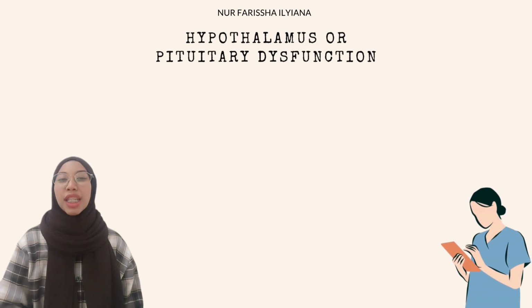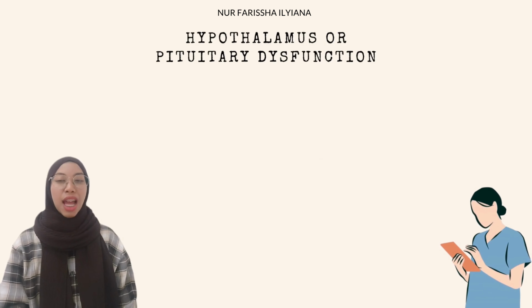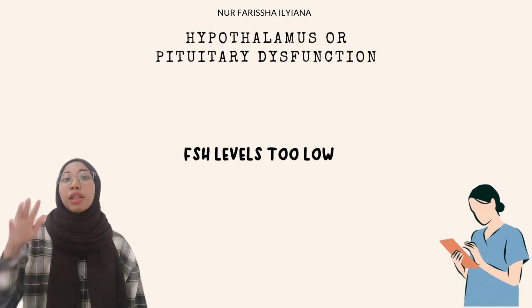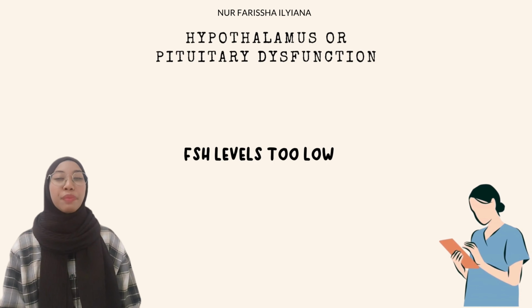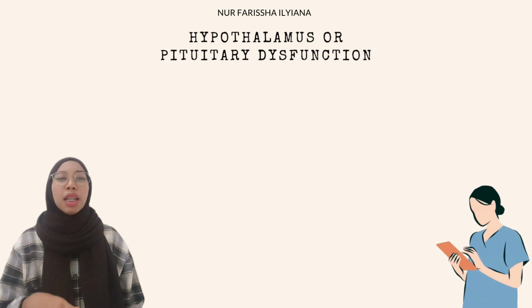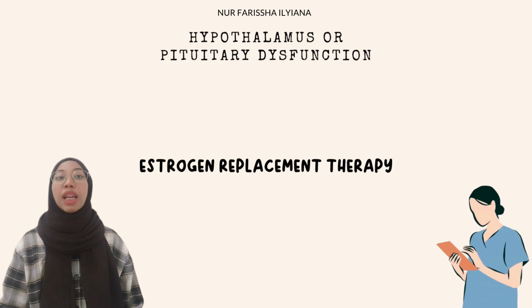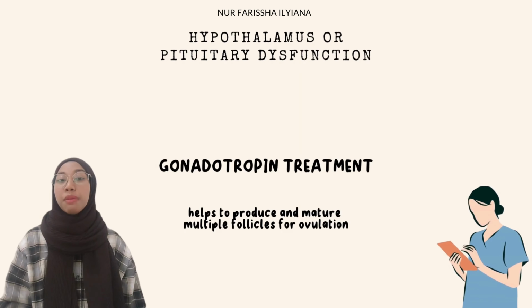The first factor, which is hypothalamus or pituitary dysfunction, the treatment that can be used is hormone replacement therapy. If FSH levels are too low, the doctor may prescribe hormone replacement therapy with follitropin alpha. If LH levels are too low, there are two treatments, which are estrogen replacement therapy and also gonadotropin treatment.